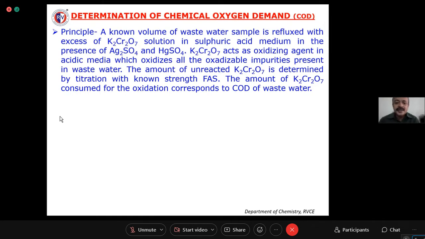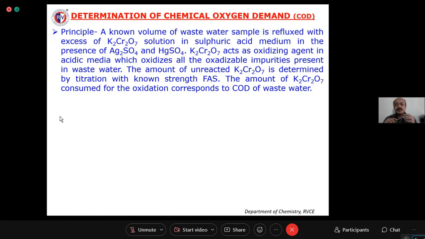The reducing agent we are going to use here is ferrous ammonium sulfate. So you take that reflux reaction mixture and add one indicator, that is ferroin we are using. I'll explain how the ferroin indicator works here. And titrate against the standard ferrous ammonium sulfate solution. Now you are estimating the amount of potassium dichromate consumed in terms of standard FAS solution.